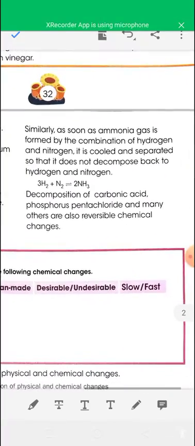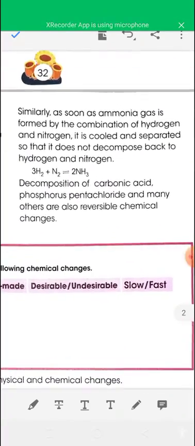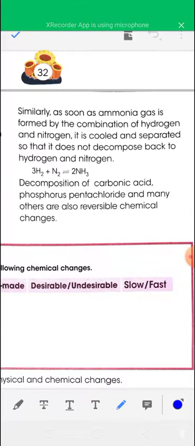One more example of a reversible chemical change is given. Ammonia gas is formed by the combination of hydrogen and nitrogen. When hydrogen and nitrogen combine, you get ammonia gas, and it is cooled and separated so that it does not decompose back into nitrogen and hydrogen.